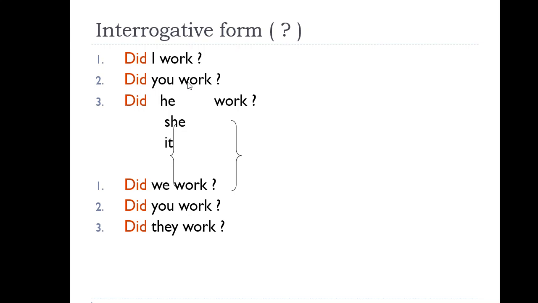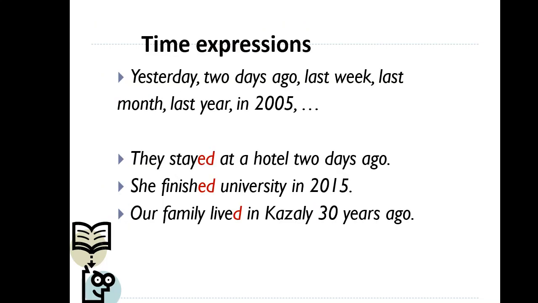Did you work? Did he work? Did she work? Did you work? Yeah? Okay. So if you understand, now look at time expressions. Time expressions ол қандай сөздерді қолданған жағдайда біз оның past simple екенін таба аламыз. Бұл сіздерге life hack, бірден past simple екенін тауып алуға. Yeah? So you just have to learn these words.